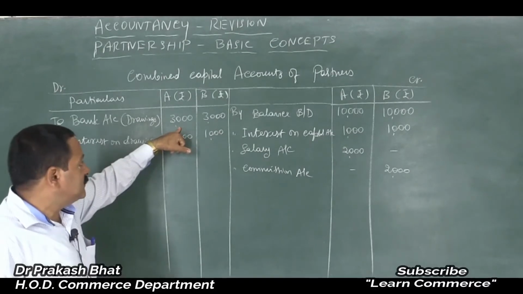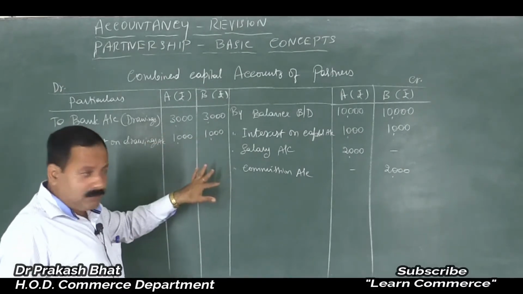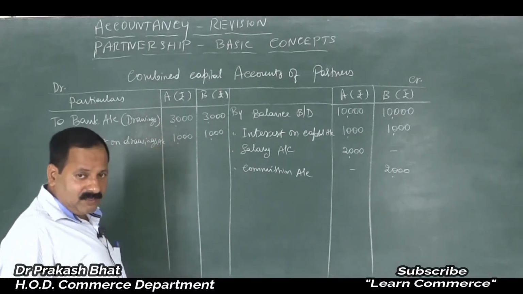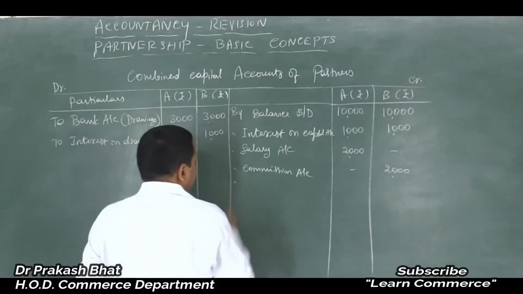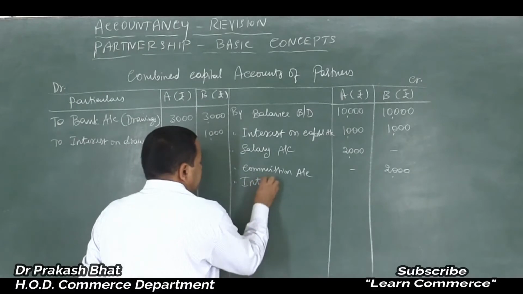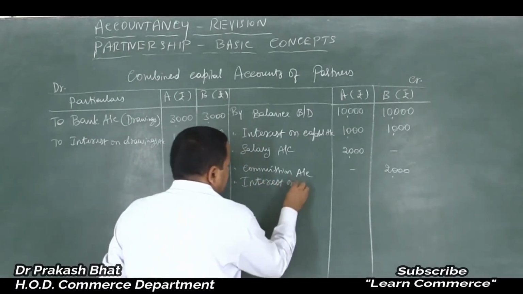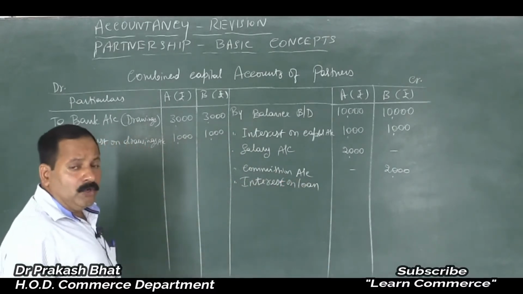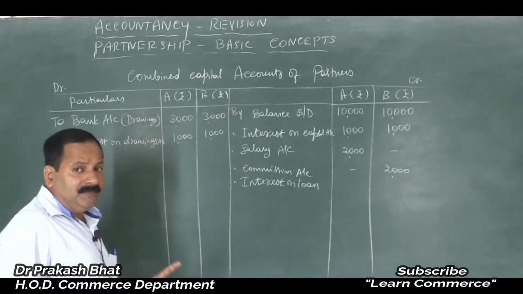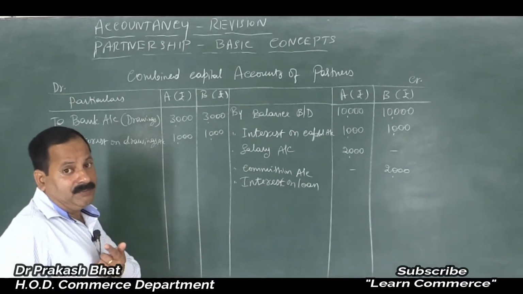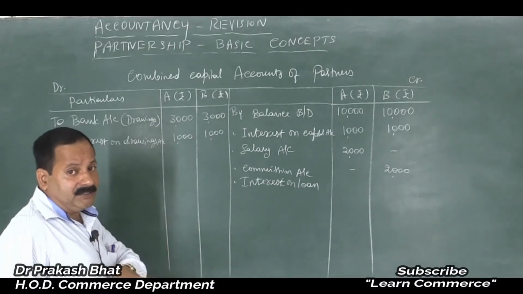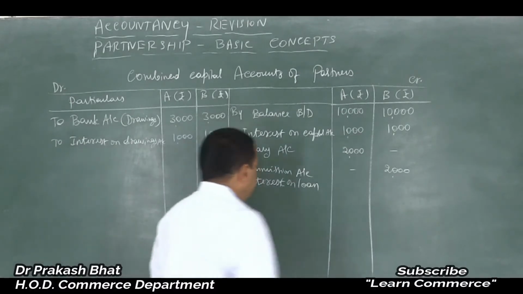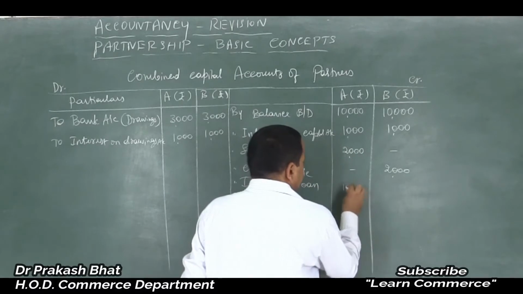So I took it as 3,000 and 1,000. Actually it is not right. It should be less than this, but still it's okay. Less than this means it's okay. Clear? And you can add here some more items like interest on loan. It is an income to the partner, right? Interest on loan, that is loan provided by the partner to the firm. On the loan provided by the partner to the firm, the firm is supposed to pay interest to the partner. So that is an income to the partner. Don't you think so? Yes. So interest on loan maybe only to Mr. A, 1,000 rupees I will write here.